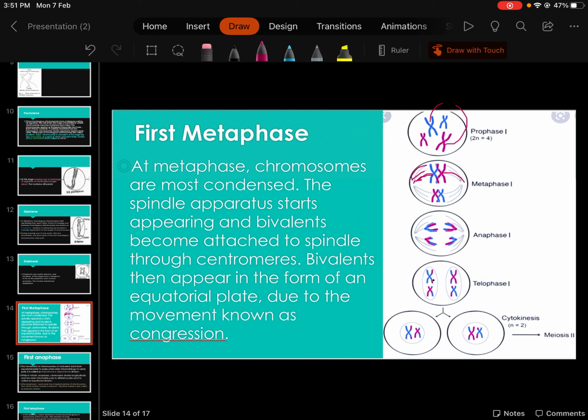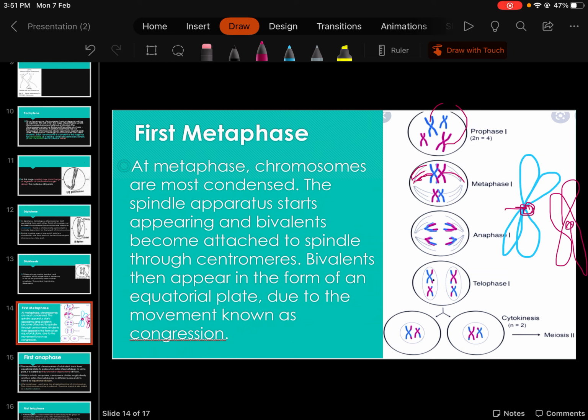It means that these are homologous chromosomes with two chromatids, and you know that chromatids are attached at the point of the centromere, where the two chromatids of one chromosome are attached. That is called the centromere.